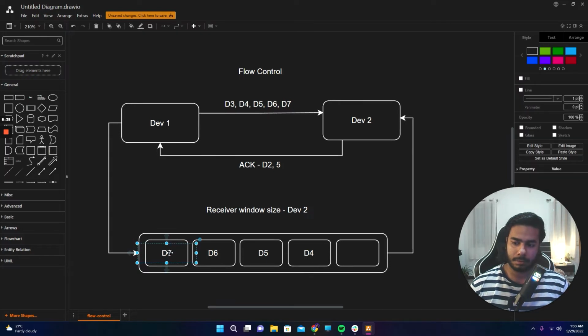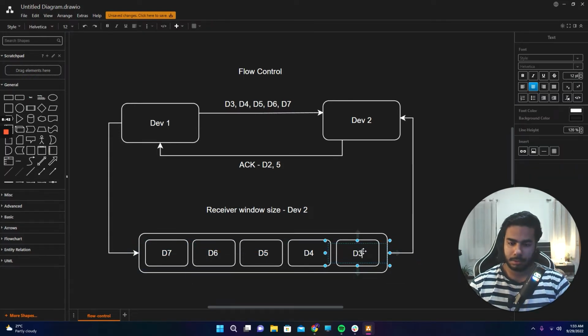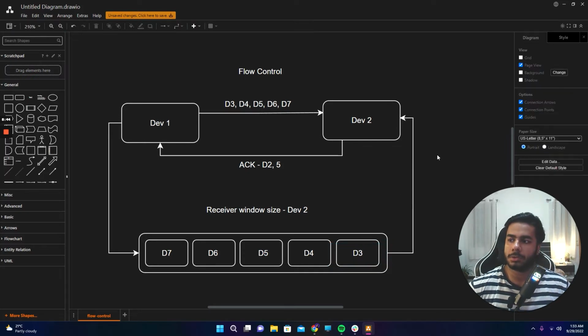D7, and we have D3 right here. So the buffer is full now, and any further data that device 1 sends without waiting for acknowledgement, there's a high probability that that packet might be dropped.